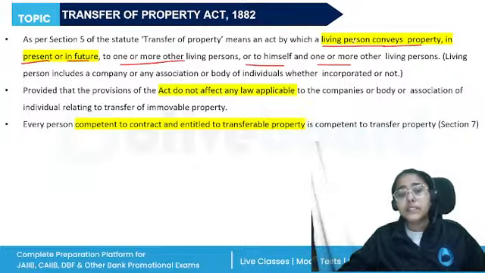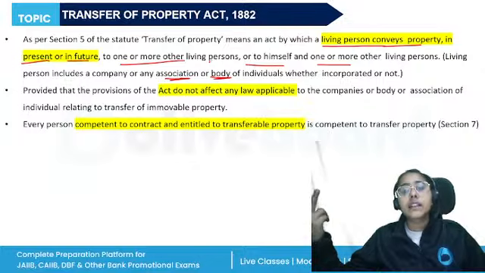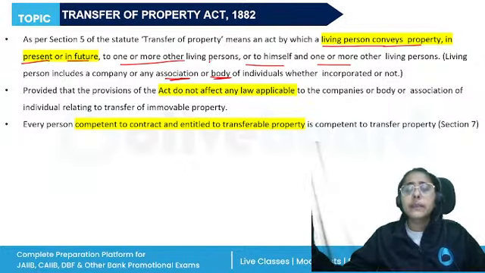A living person will include a company or an association or body of individuals. Why? Because in the Companies Act we also studied that a company is a separate legal entity, right? It is not a natural person but an artificial person. So even a body or an association of individuals will also be included, right?